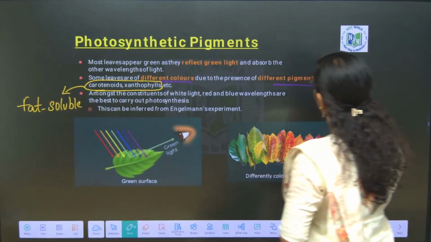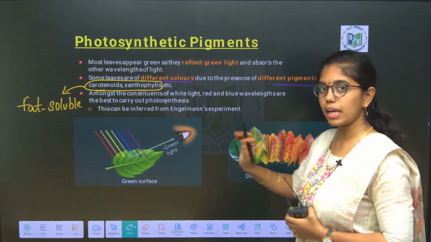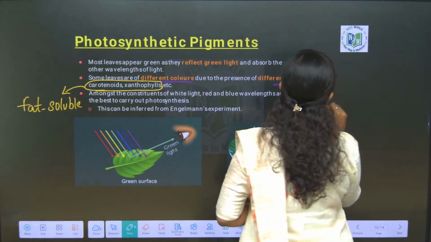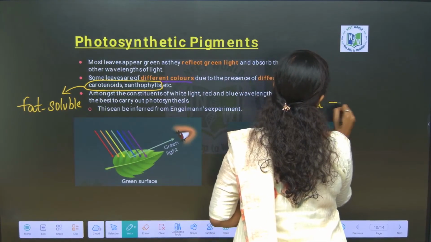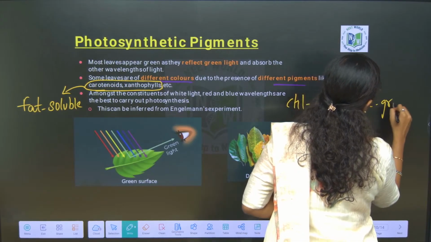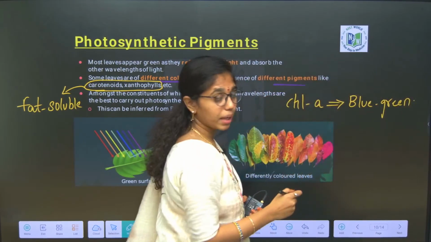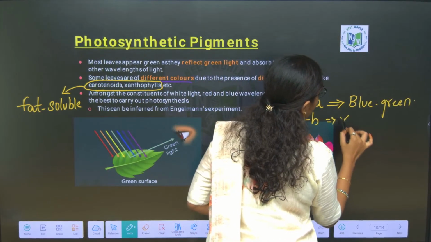Okay. And we have chlorophyll A and chlorophyll B. As such, we have different colors, beta. Chlorophyll A is of what color? Chlorophyll A is of blue-green color. Chlorophyll B is of yellow-green color.